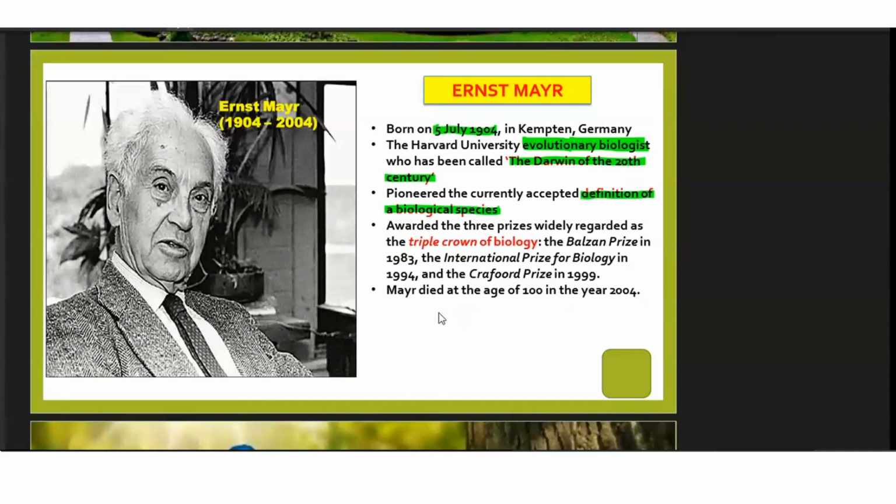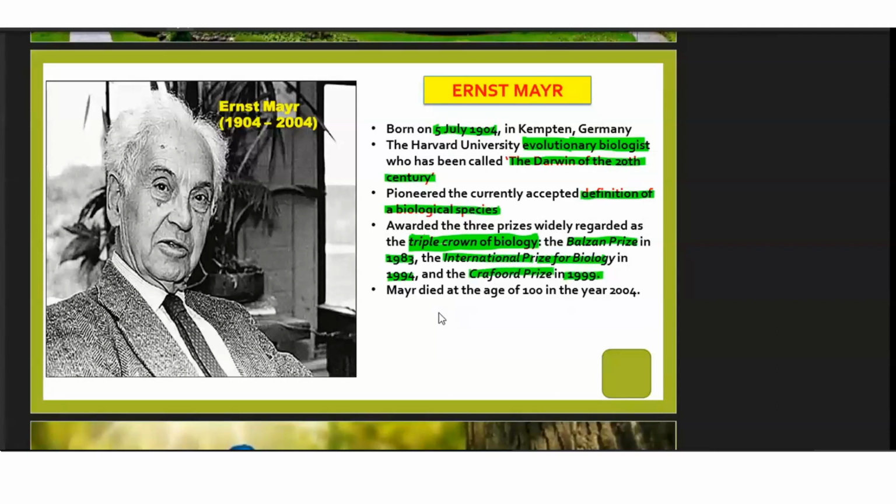The third thing which is asked from here is who was awarded the triple crown of biology. Means that 3 different highest prizes of biology were given to this person. That is why he is regarded to have received the triple crown of biology. What were those prizes? The prizes were Balzan Prize in 1983, International Prize of Biology in 1994, and Crawford Prize in 1999.